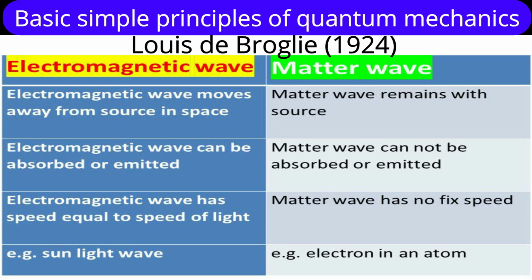An electromagnetic wave moves away from the source in space immediately after formation, while a matter wave remains with the source. Second, an electromagnetic wave can be absorbed or emitted; a matter wave cannot. Third, an electromagnetic wave has speed equal to the speed of light, and a matter wave has no fixed speed. An example of an electromagnetic wave is sunlight, and for a matter wave, an electron in an atom.